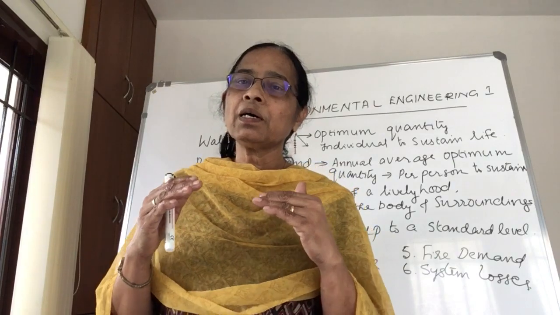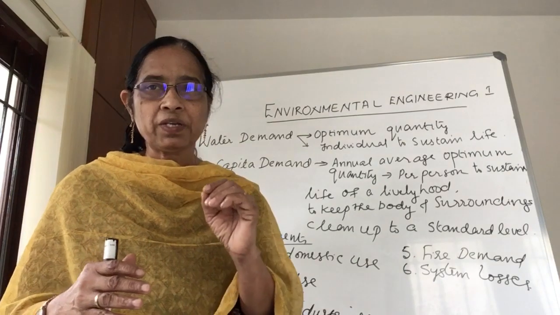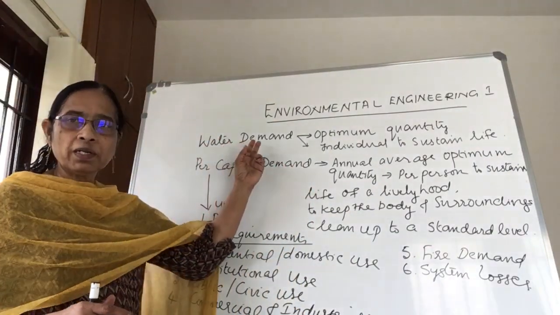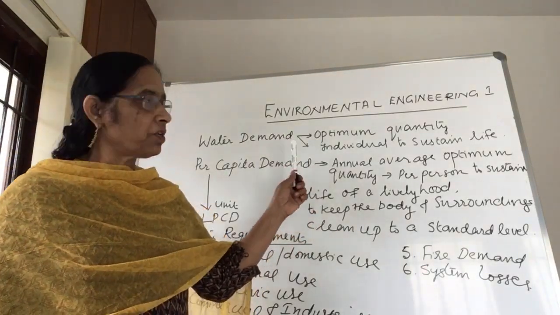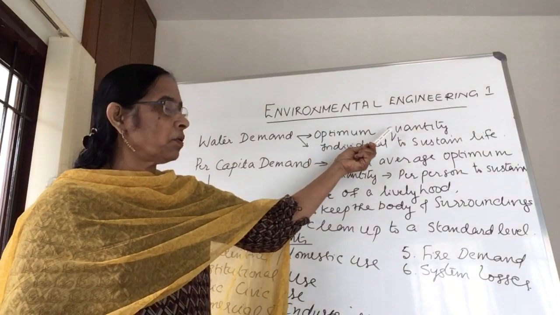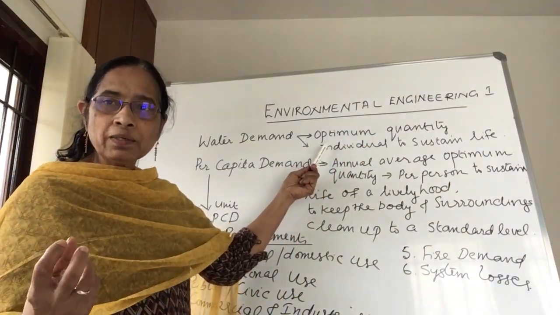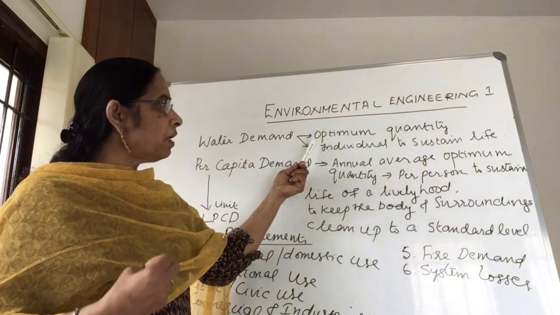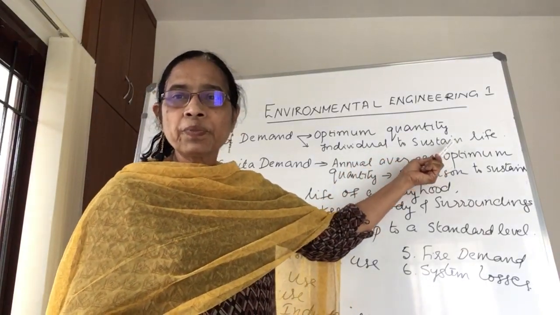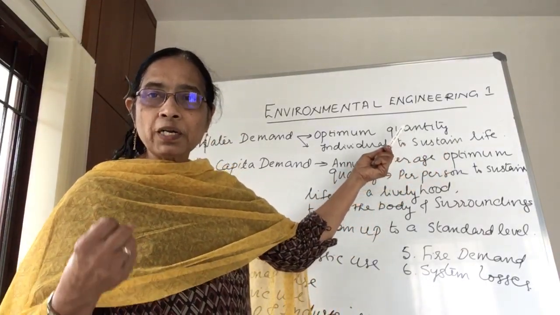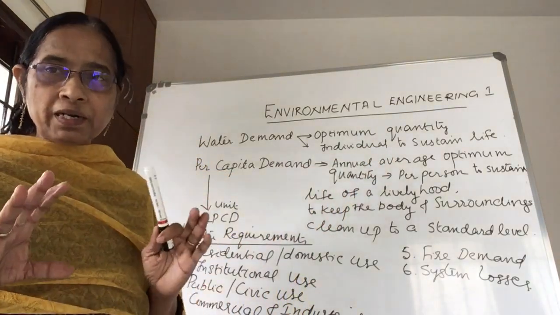So that is why you have to learn what is the demand. So demand is in specific terms. You have to know the water demand. It is the optimum quantity. These words are very specific. It should be the optimum quantity. Then the second one is, it is for an individual. The demand should be for an individual. And what is the purpose? The purpose is to sustain life. That means the demand of a particular person to sustain life. That is the simple word, the demand.